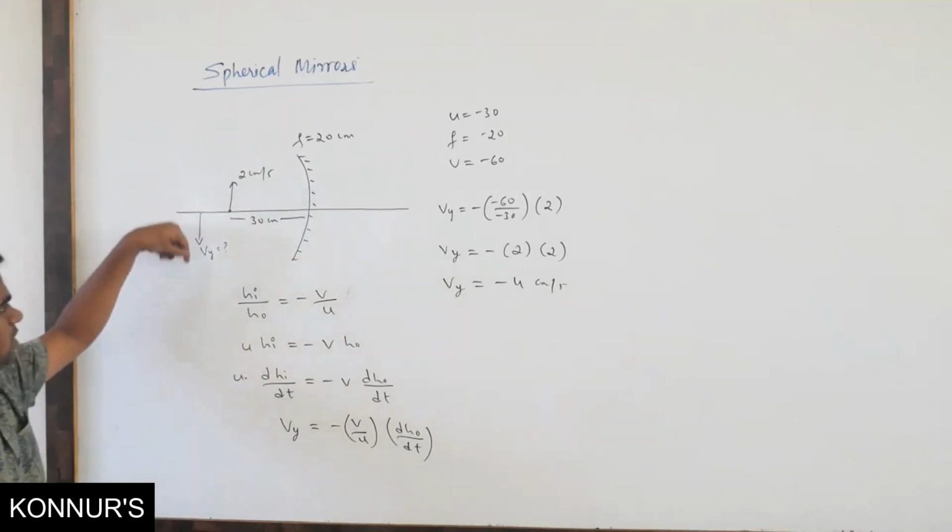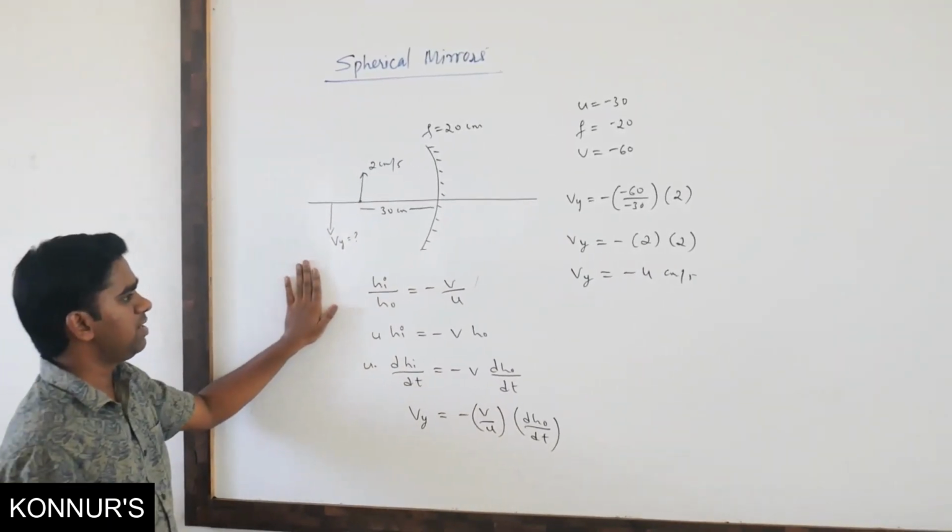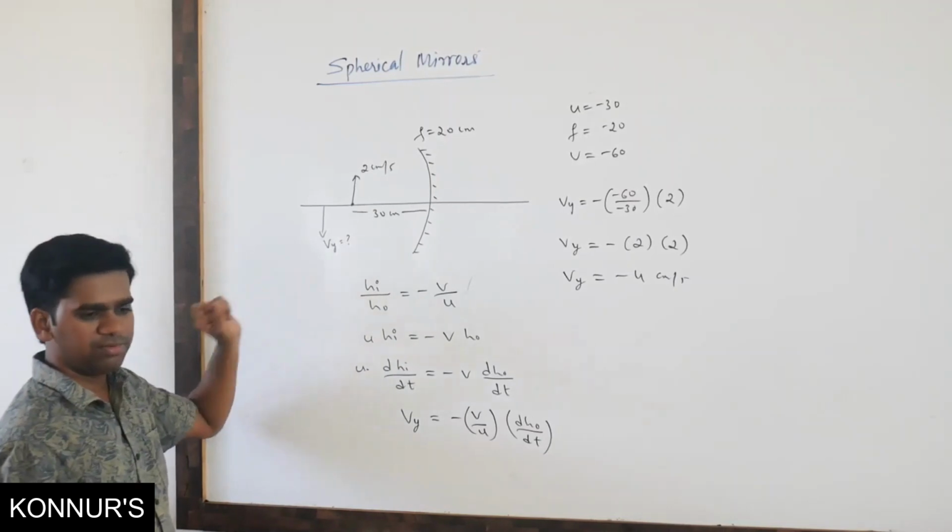Negative is coming, which means it is going downward. So this is how we can find the velocity of image.